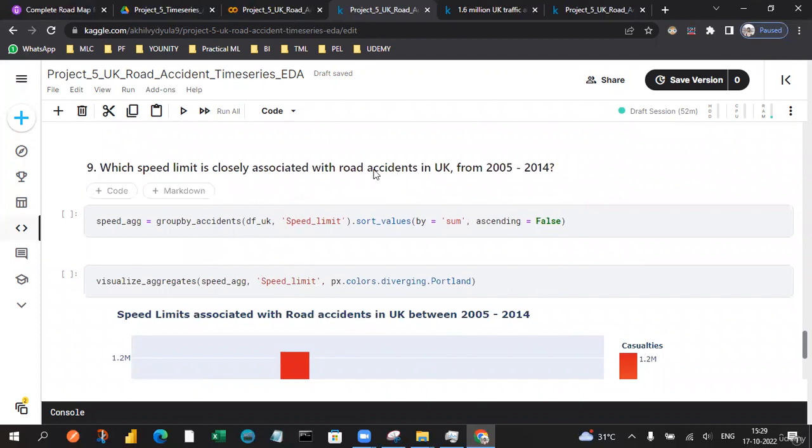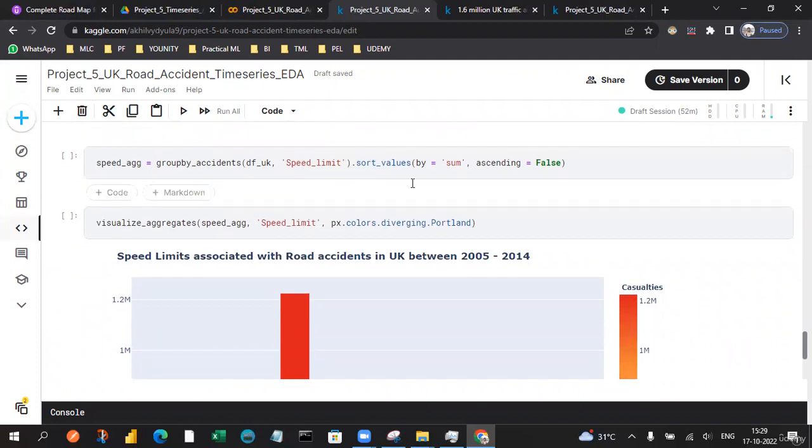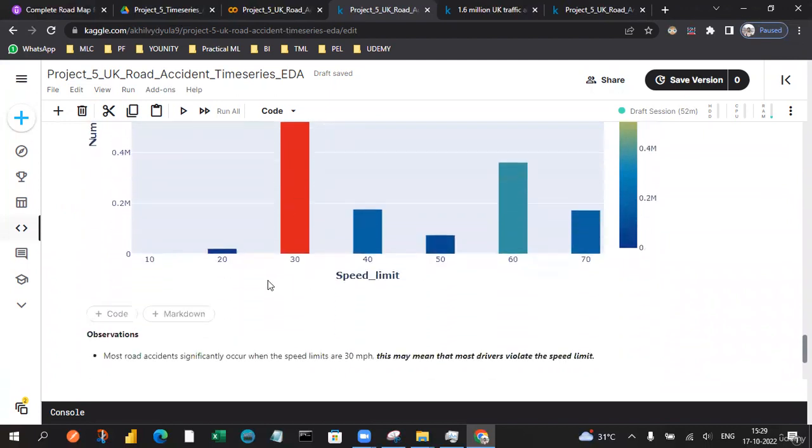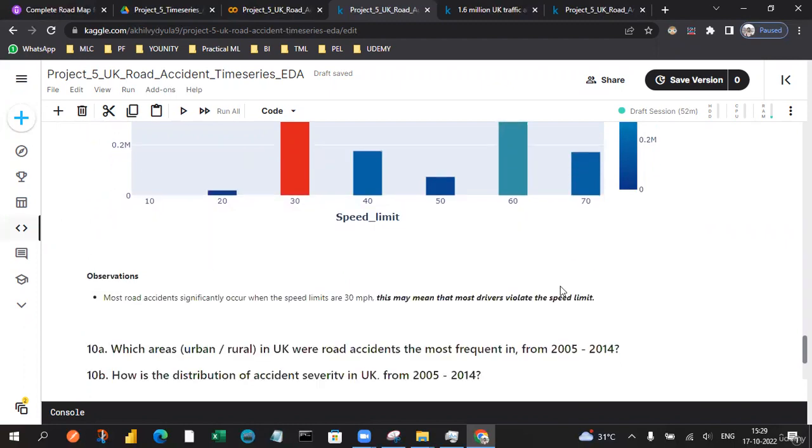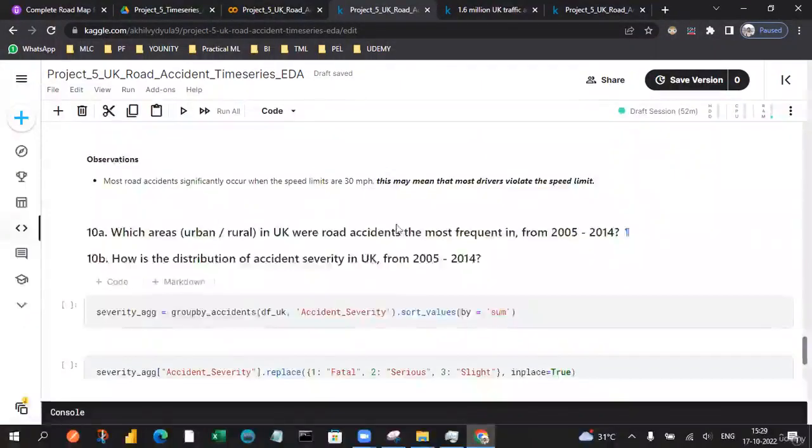At the speed limit, what exactly is the speed limit corresponding to road accidents? The average and mean value is 30. But violations at 60 and 70 are also very high compared to all the other values. That may be one cause of the very high number of casualties.